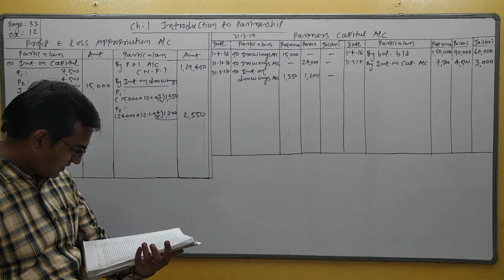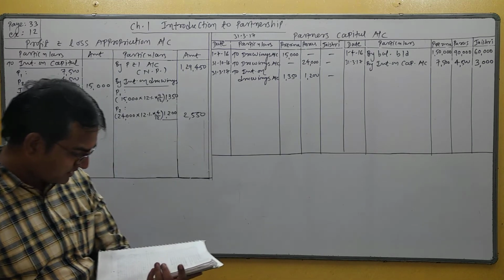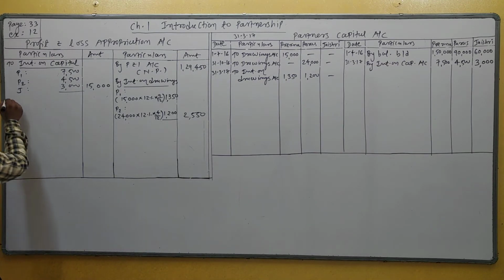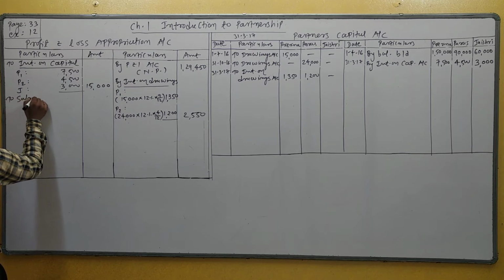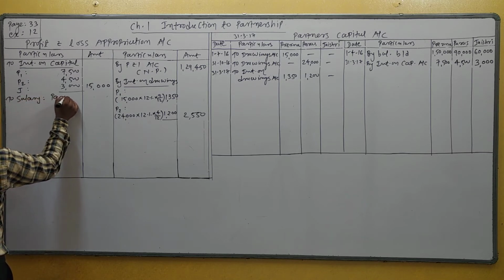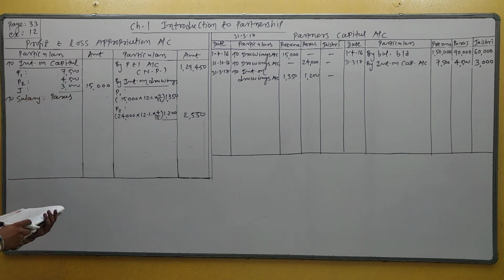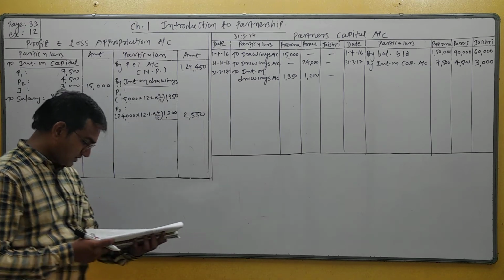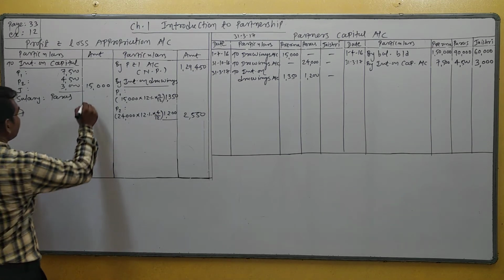Okay, next adjustment is partner Paras is to be paid a salary of rupees 18,000. Salary is an expense. So salary, Paras. The annual salary is given, students, annual salary rupees 18,000.